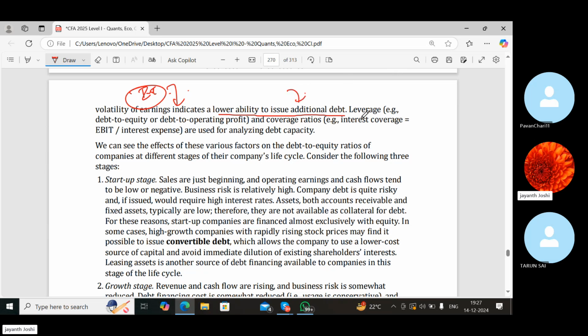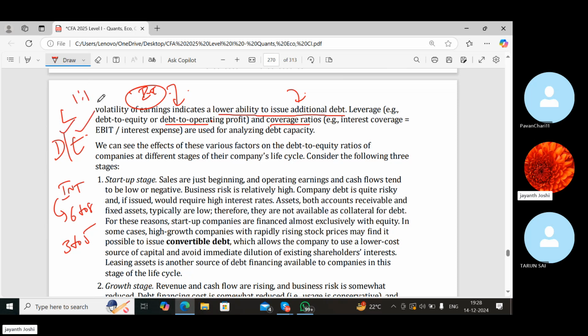So leverage, that is debt to equity or debt to operating profit, and coverage, that is EBIT by fixed interest charges. The companies would be looking at the leverage ratios, that is how much debt to equity the company has, and what is the interest coverage ratio a company is maintaining. So here I would say 6 to 8 is ideal. Some analysts say 3 to 5 is also ideal, and here 1 is to 1, 50% debt, 50% equity is good.